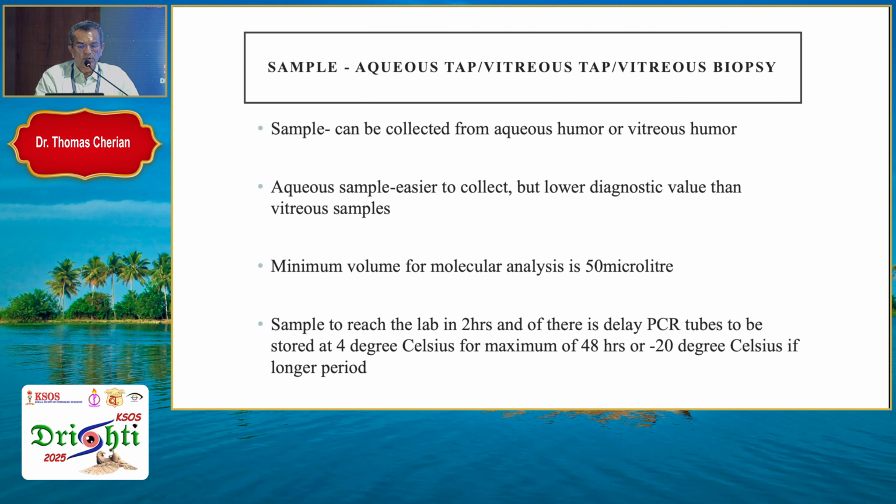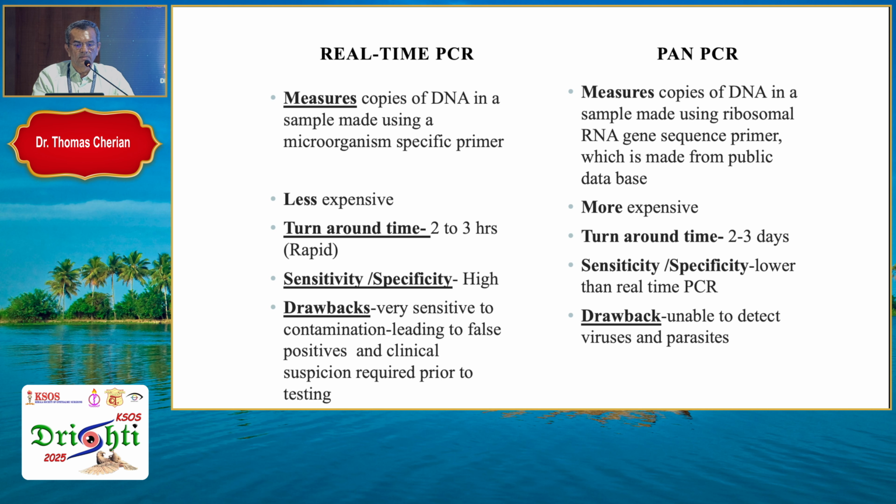When we have a sample, what sample should you take for PCR? We can have an aqueous tap or vitreous biopsy. However, a vitreous biopsy is the best sample because the aqueous quantities are low and the yield is low. Sample has to reach the lab in 2 hours. And if there's a delay, the PCR tubes have to be stored at 4 degrees Celsius for a maximum of 48 hours or minus 20 degrees Celsius if it is longer.